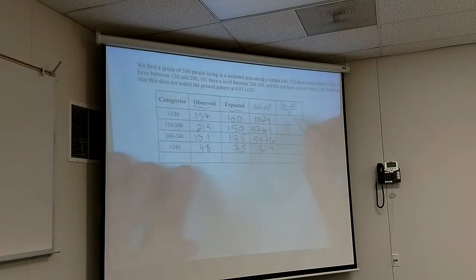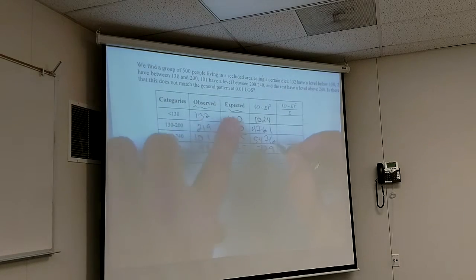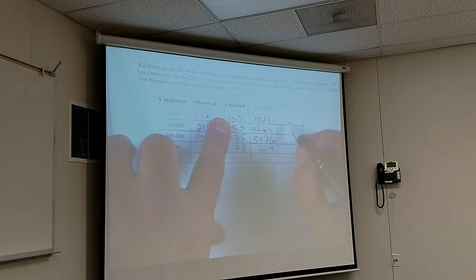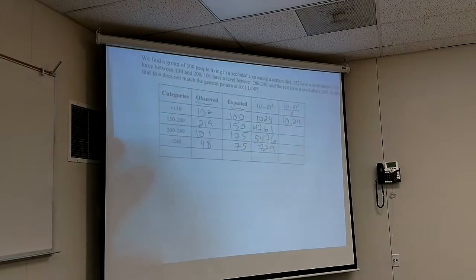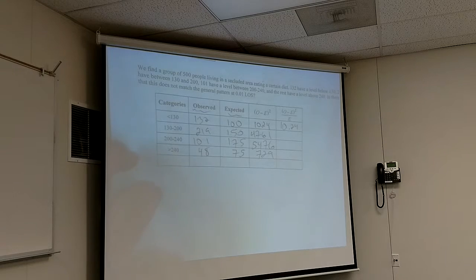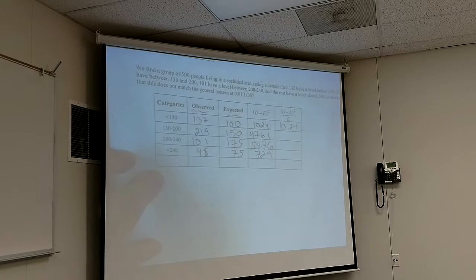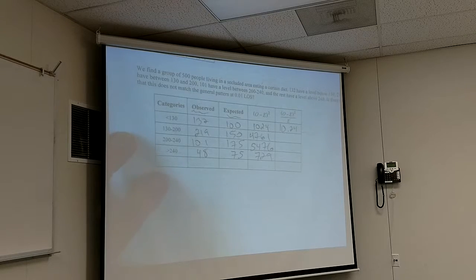And then I finally just divide each of those by the expected. So this will be 10.24. You just divide by 100, right? Can somebody do that one?